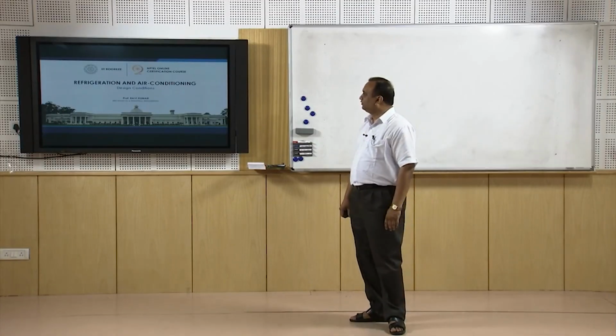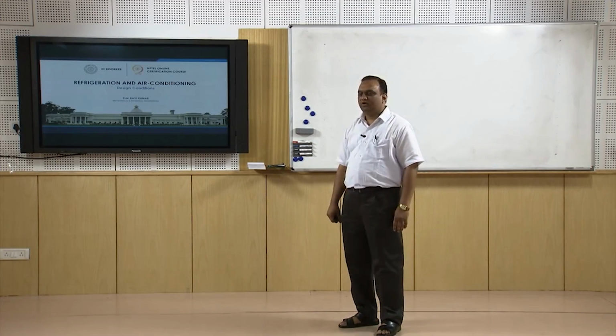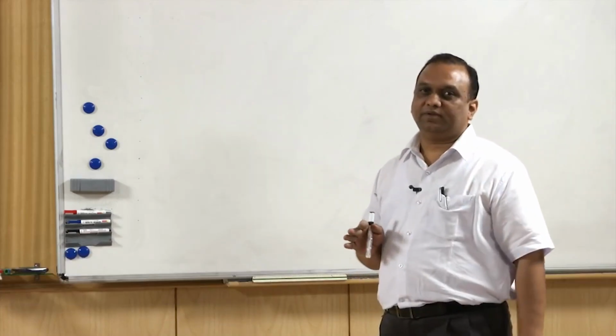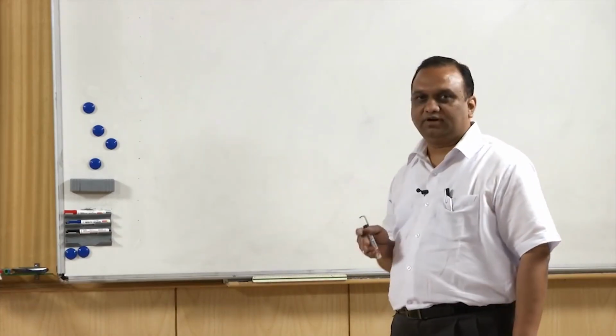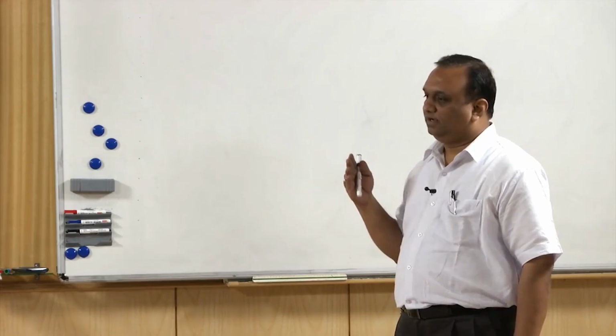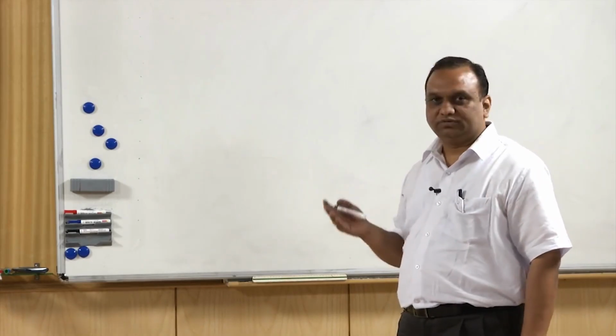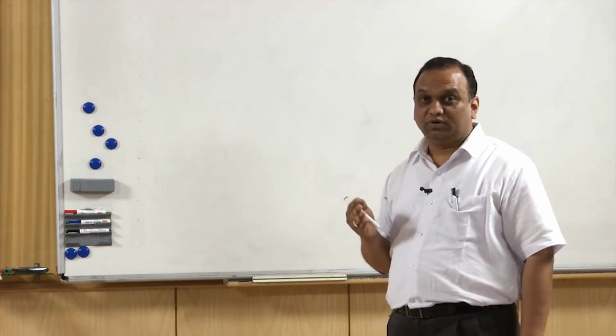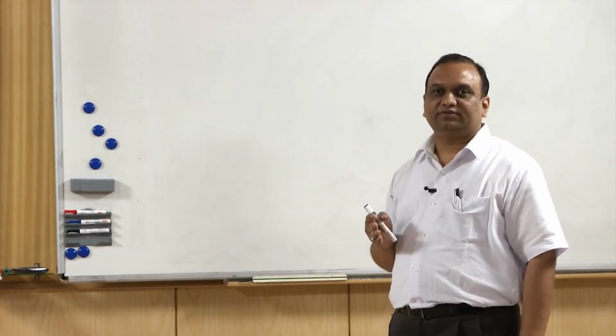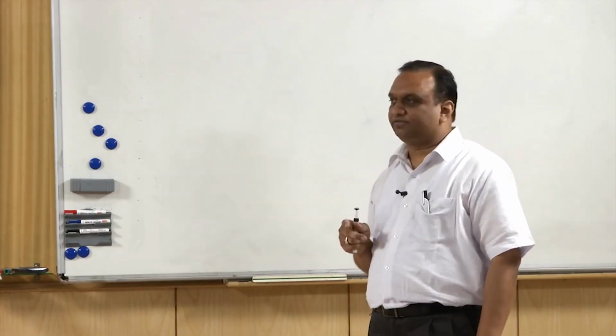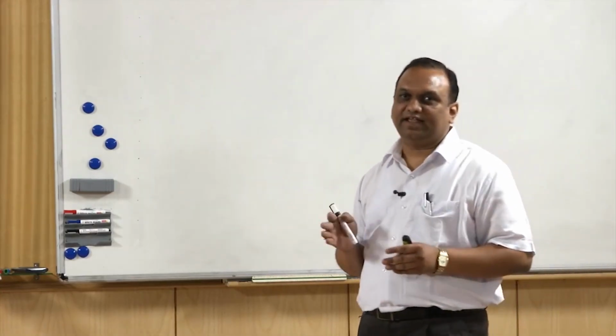Hello, I welcome you all in this course on refrigeration and air conditioning. Today we will discuss the design conditions, because when an air conditioning system has to be designed, we have to fix the design conditions. Air conditioning is used for a variety of applications, starting from human comfort to commercial applications. Air conditioning is used in shopping malls, commercial areas, warehouses, preservation of foods, cold storage, and laboratories. There are many applications of air conditioning systems, but we cannot fix a universal design condition for all the systems.